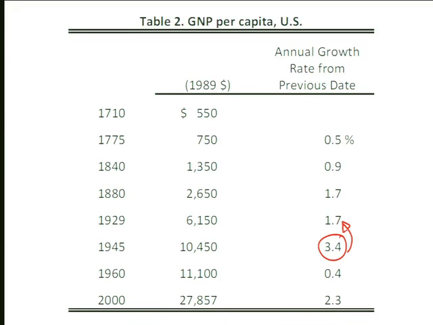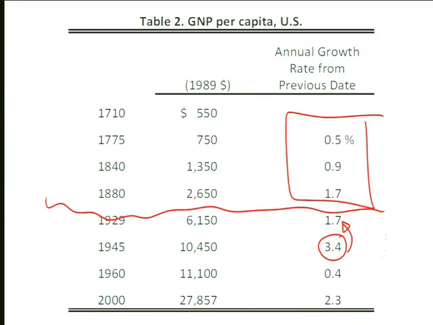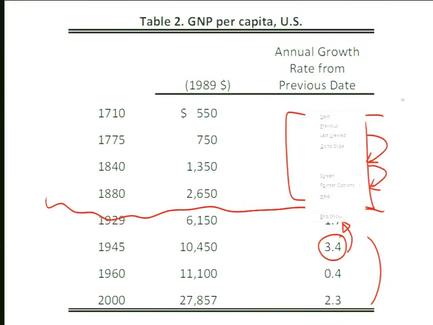And when we look at these data again, I want to just look at the early period and the later period where it's less of a pattern. We can see that there looks to be an increase in the rates of economic growth. First, the rates of economic growth are increasing from the 1775 to 1840 period through the mid-1800s, so economic growth is speeding up. This 0.5% is 1710 to 1775. And again, we see we're going to have this spurt in growth here. This is from the war.